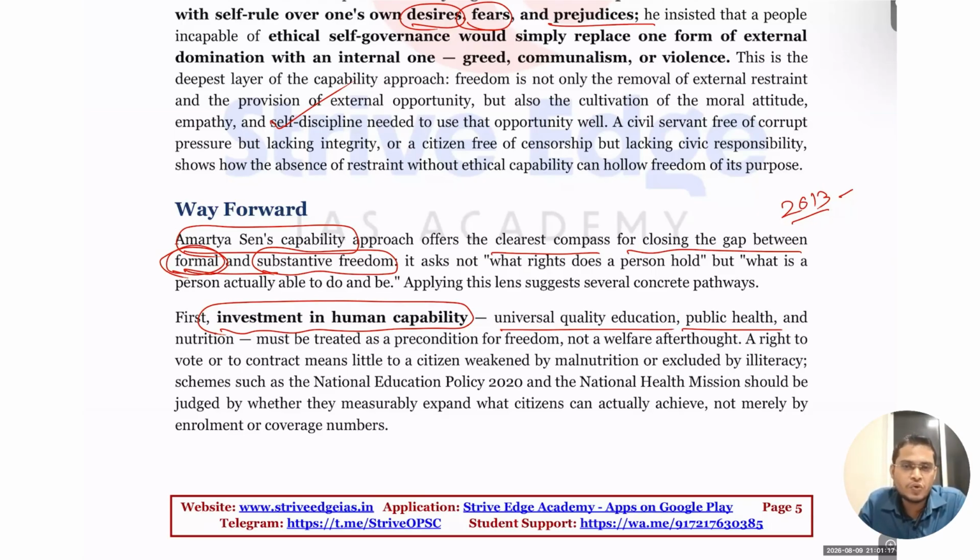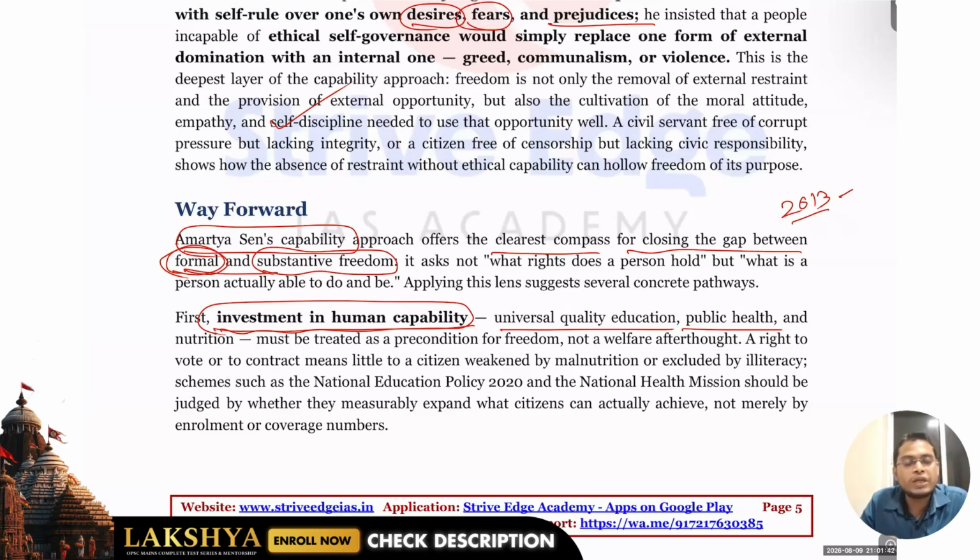For example, if there is a good system that provides you a loan for starting a startup, a good system that supports you for the development of sports, your business, your education. If there is a good system that provides cheap loans for your education, that means you can complete medical education, you can be a doctor. So that means there is social mobility. So that is what we have to invest in human capabilities, so that whatever people want to do they can easily achieve. There should not be any restriction.